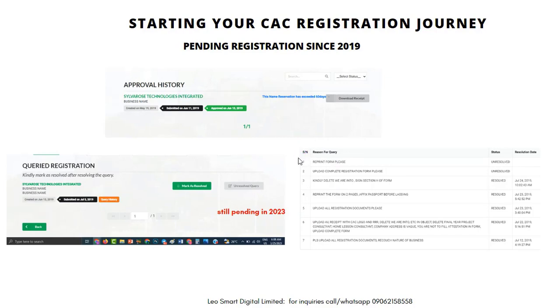And I was laughing at him, because if he had known what to do, he would have long finished this registration. Note that this is current. It's still pending in 2023 because he refused to pay what I charged him so that I can complete his registration for him. This is January 2023 and it's still pending.